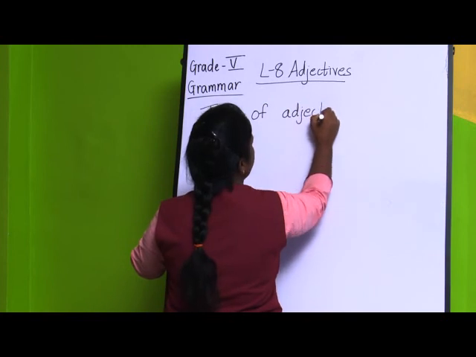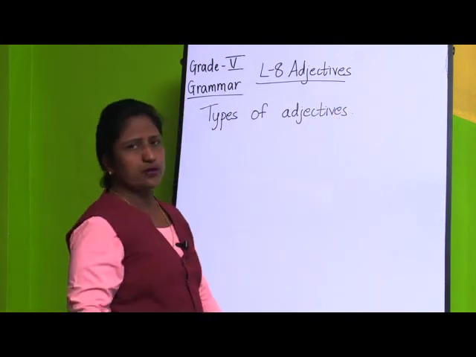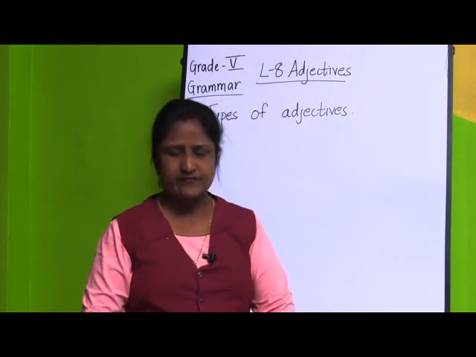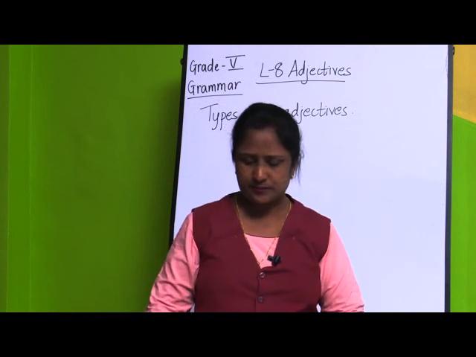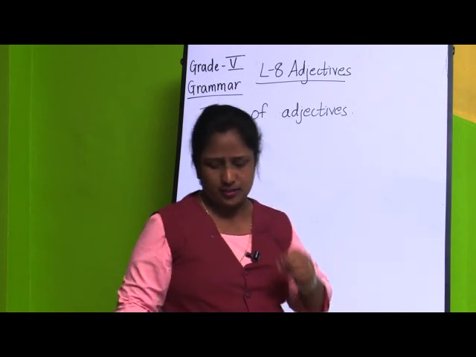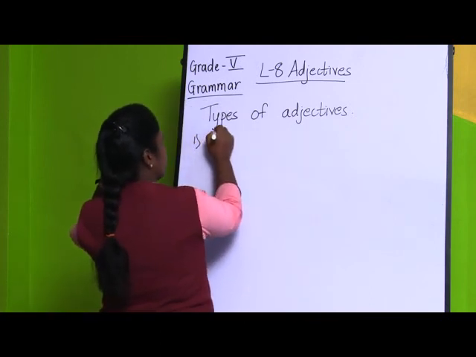Which are they? We are going to learn about them one by one. Adjectives can be divided into the following types. First one is adjectives of quality.